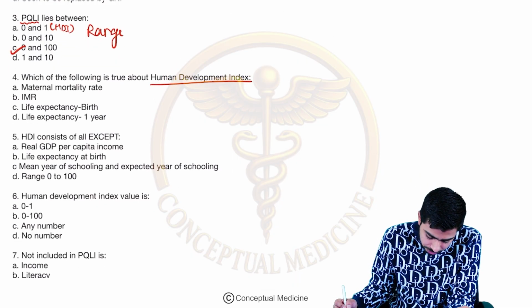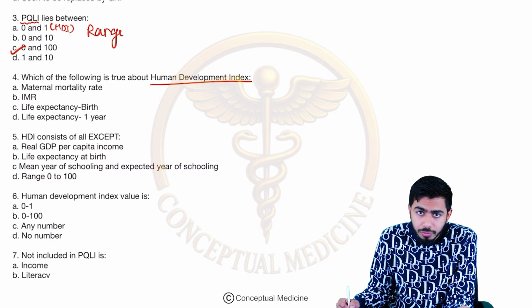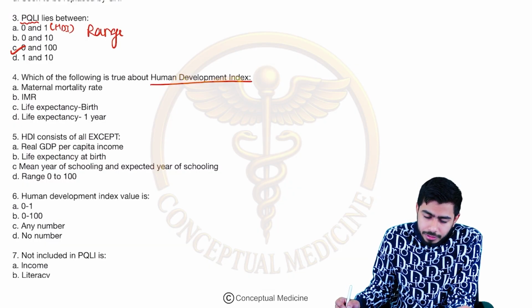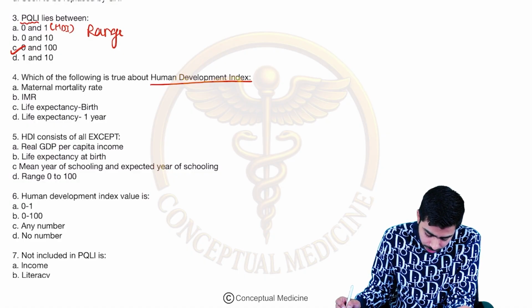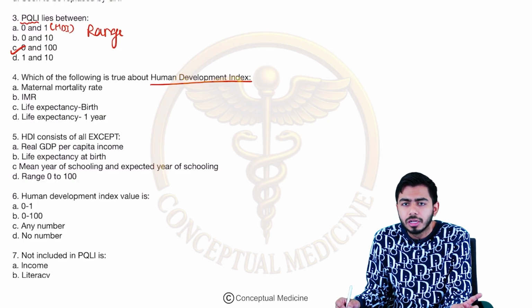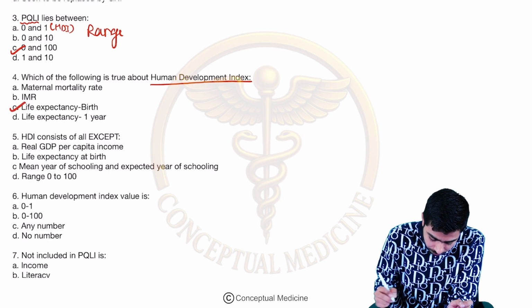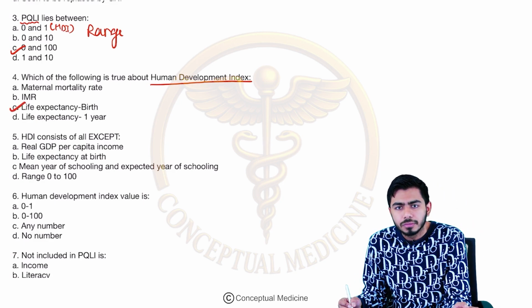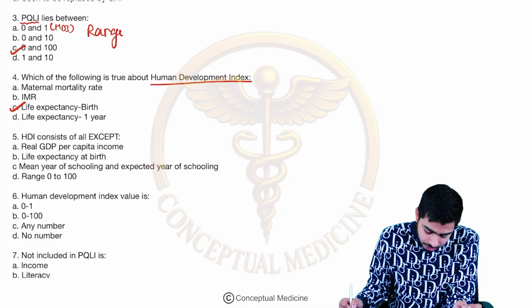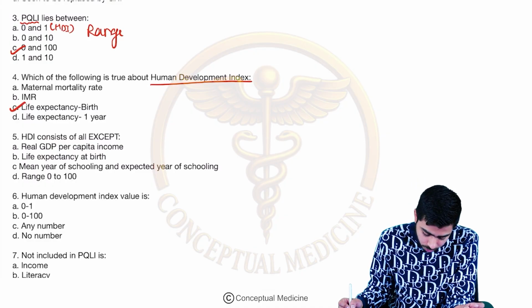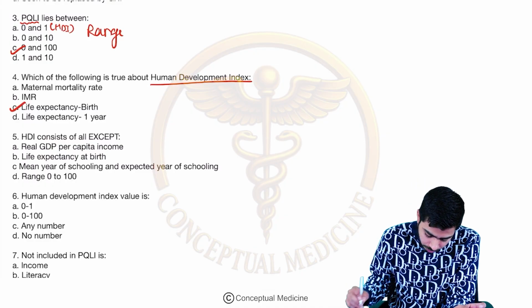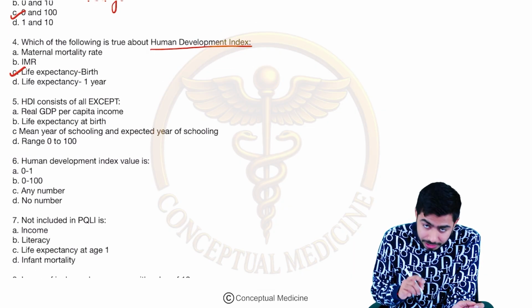So human development index, tell me the components. Just repeat the components. Yes, so here among the options, you can see life expectancy at birth or 1 year. Life expectancy at birth, very nice. Then HDI consists of all except. So human development index, it is consisting of what? Except, they are asking you.